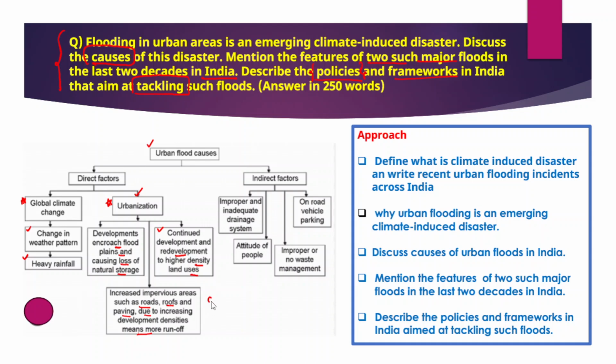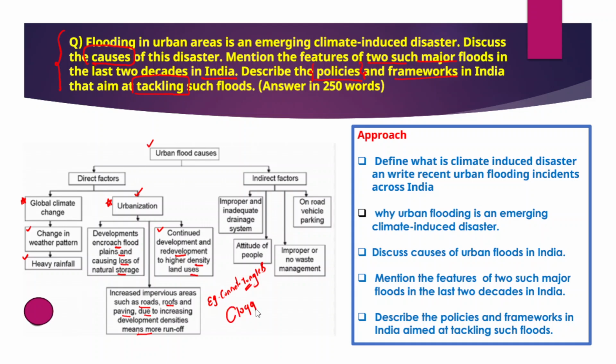So in fact, urban areas are well described as concrete jungles, where these concrete jungles do not give enough space for the percolation or seepage of water. Thereby, whenever there is a heavy spell of rainfall, very often the drains in these urban areas are clogged.